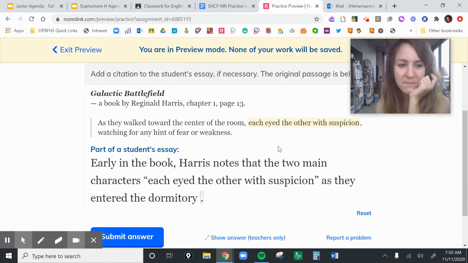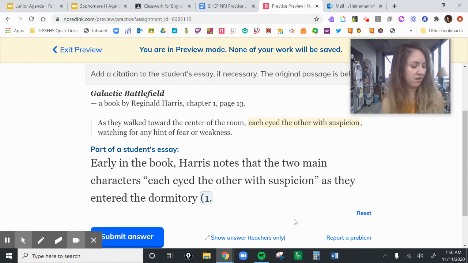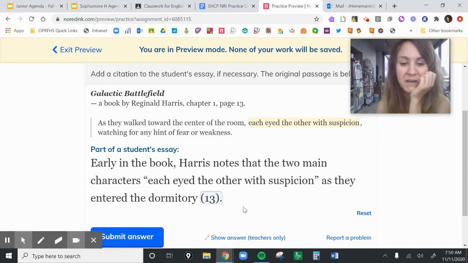Cool. All right. Early in the book, Harris notes that the two main characters each eye the other with suspicion as they enter the dormitory. So here we have Harris, but we don't have the page number. We just have this phrase, early in the book. So here, I'm not going to put in the word Harris. I'm just going to put in the page number and end my parentheses.